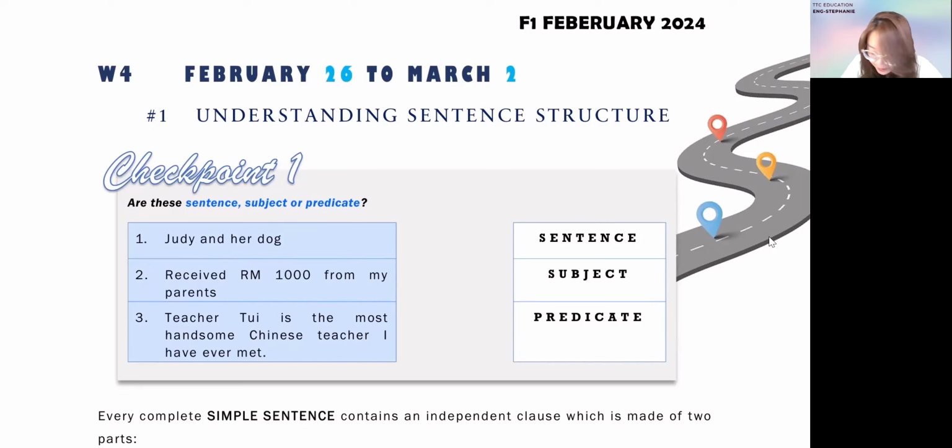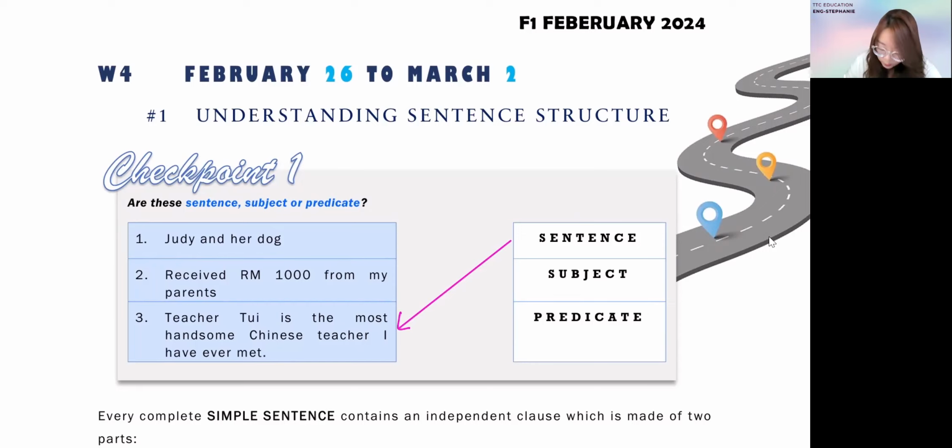Okay, for sentence, if you look into this, in these three different examples, which one is a sentence? Okay, a complete sentence is like our number 3. Very good. So, teacher Dui is the most handsome Chinese teacher I have ever met. So, this is one complete sentence with subject and with predicate. Okay, then what is subject? What is predicate?